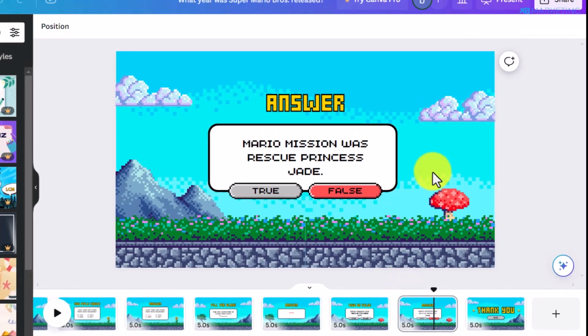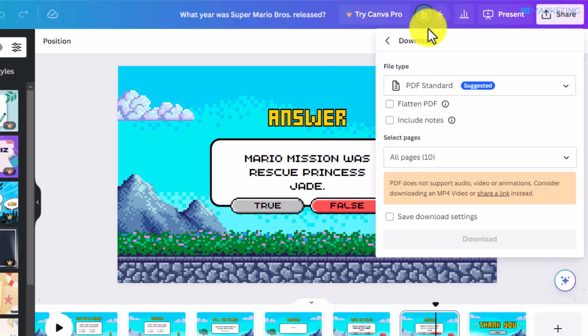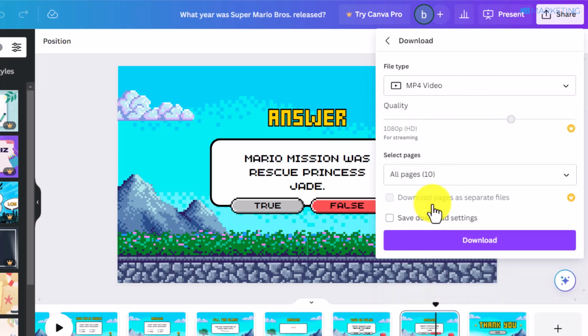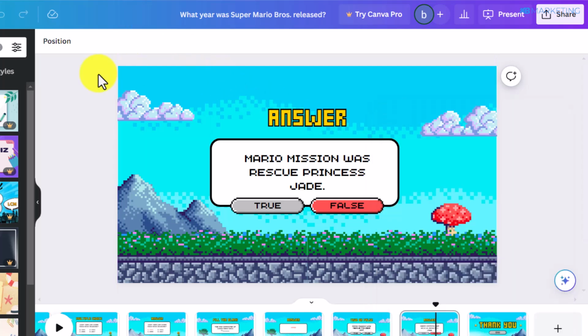All you simply need to do is to then click on the share button. Once you click on the share button, you want to scroll down to where it says download, click on this drop down button, and select MP4 video. Once you do this, simply click on download to download the video to your device. So once the video is downloaded, you want to start promoting this video across social media platforms.